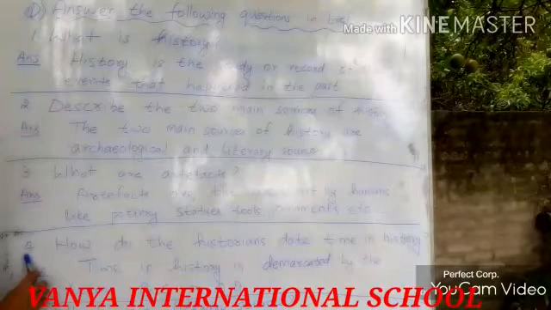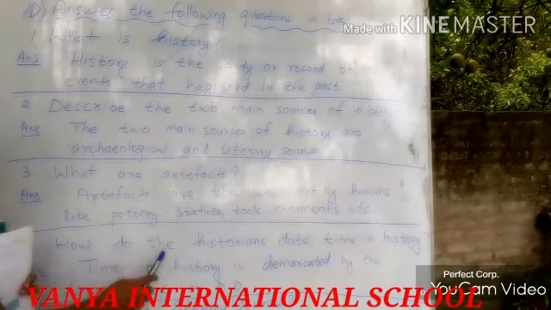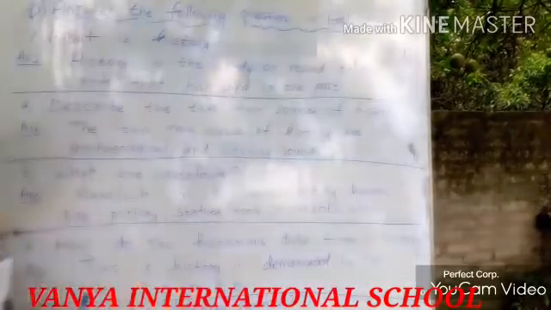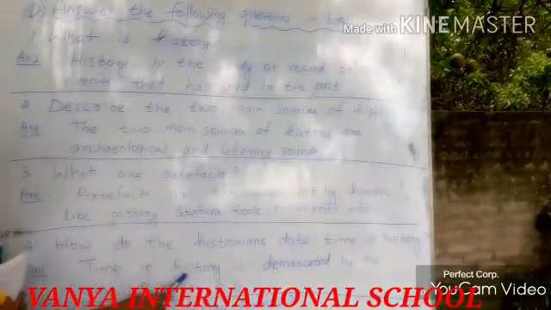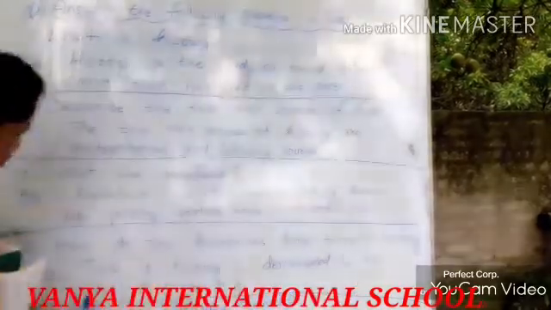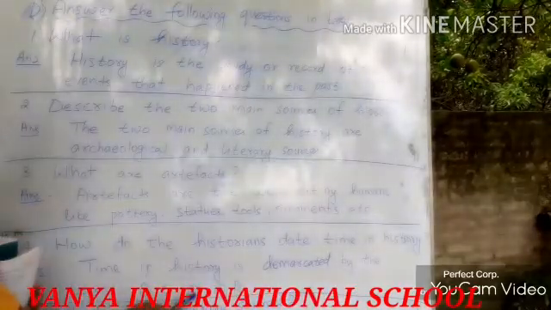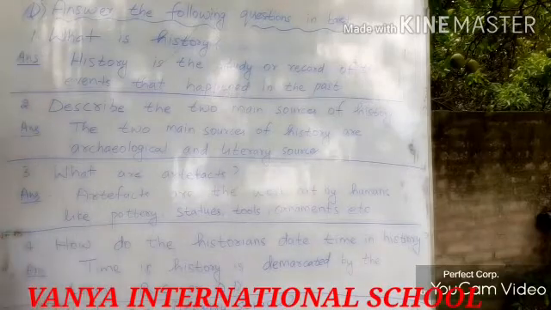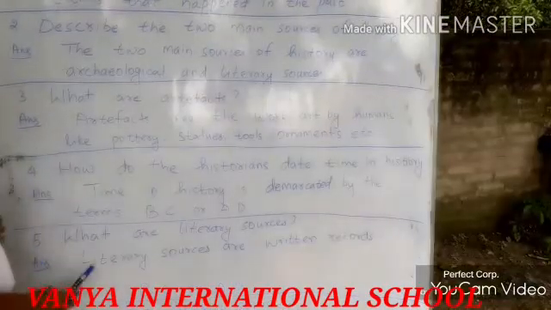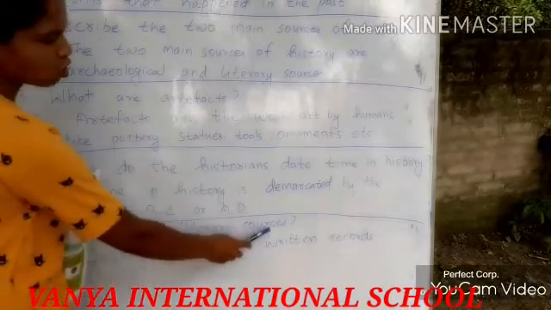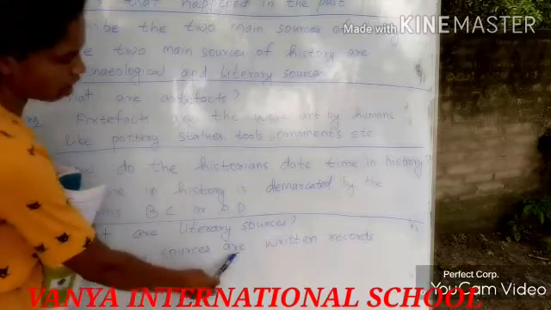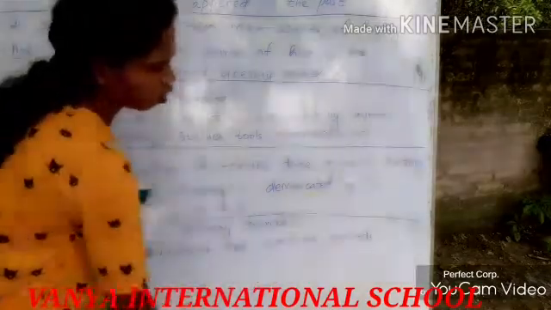Then fourth one, how do historians date time in history? The answer is, time in history is demarcated by the terms BC or AD. Then next, the fifth question is, what are literary sources? The answer is, literary sources are written records.